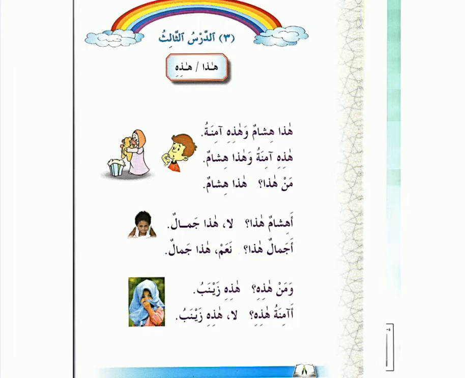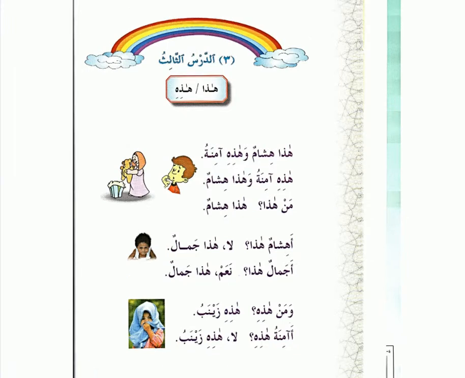Okay, so we learned hadihi. And we learned male and female names. So hadihi is basically when you know how you use hada, right? You point to something and you say, hada baytun. Let's say you wanted to point to a girl. Then you have to say hadihi. So when you want to point to a boy, you say hada, and when you want to point to a girl, you say hadihi. So that's basically one thing we learned.